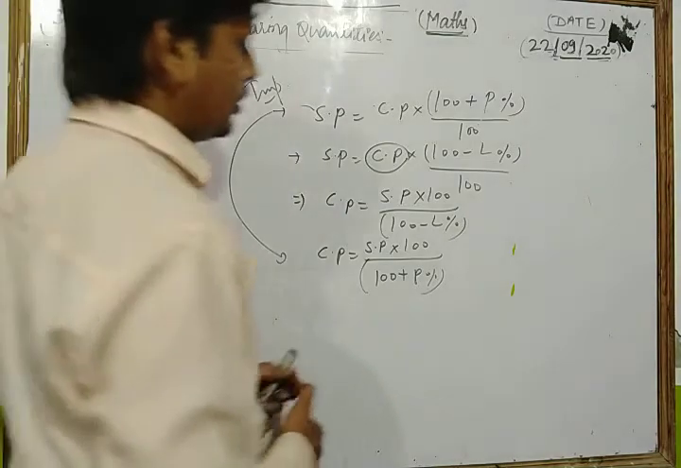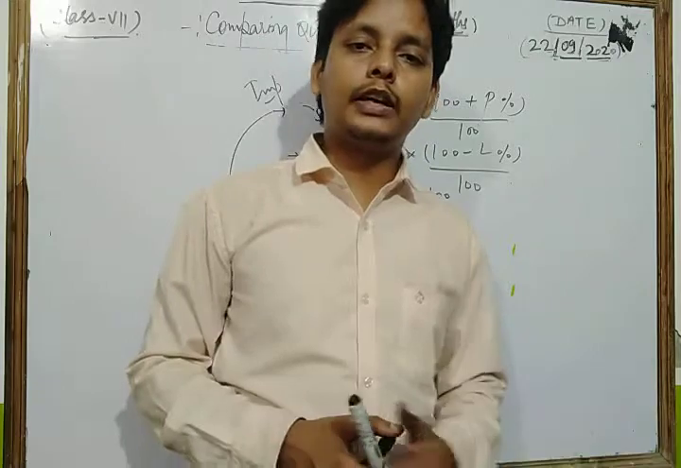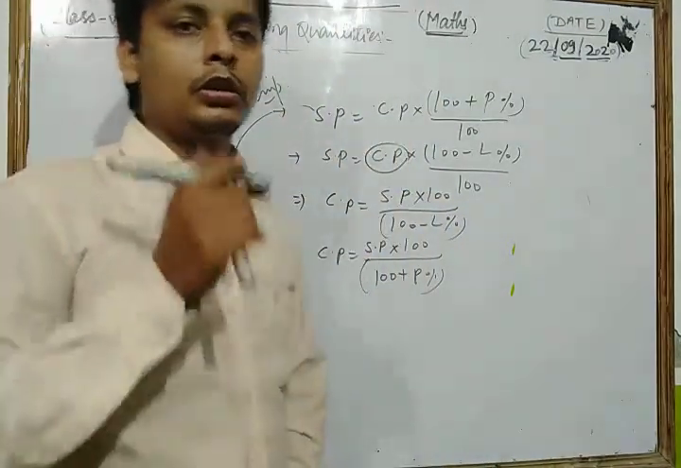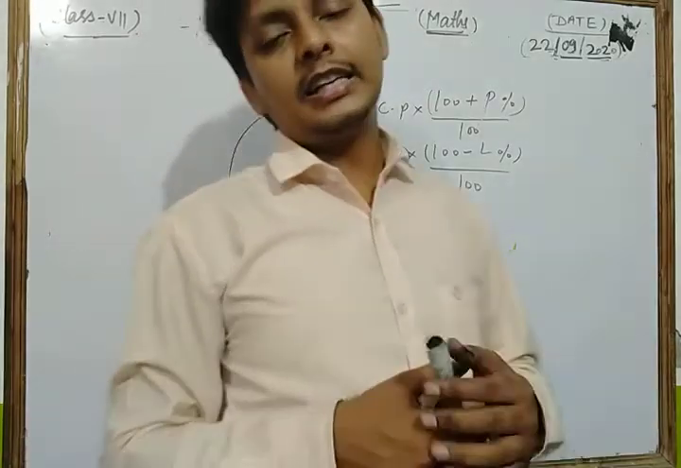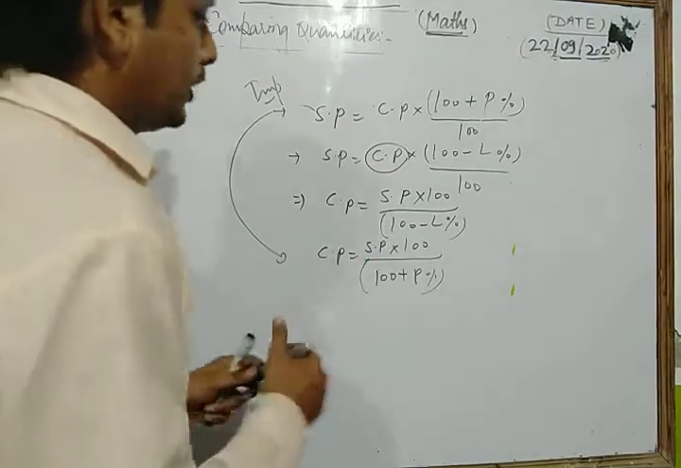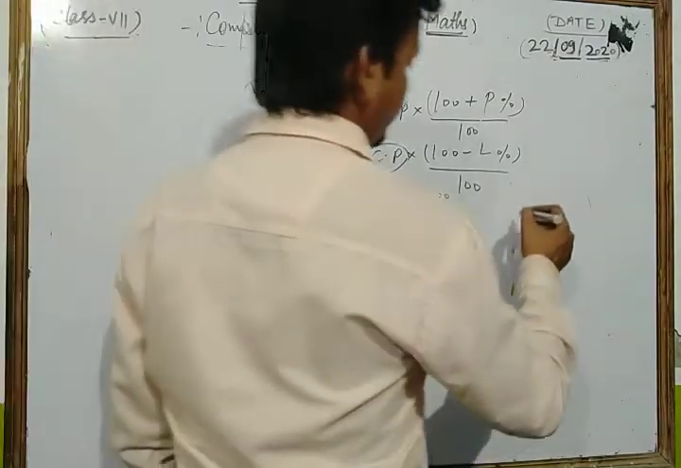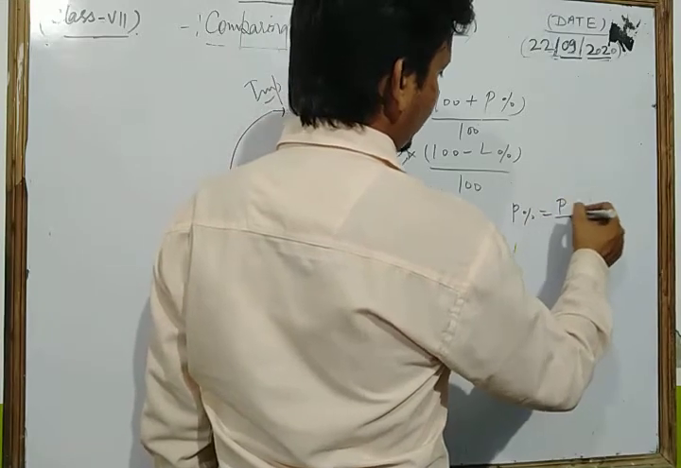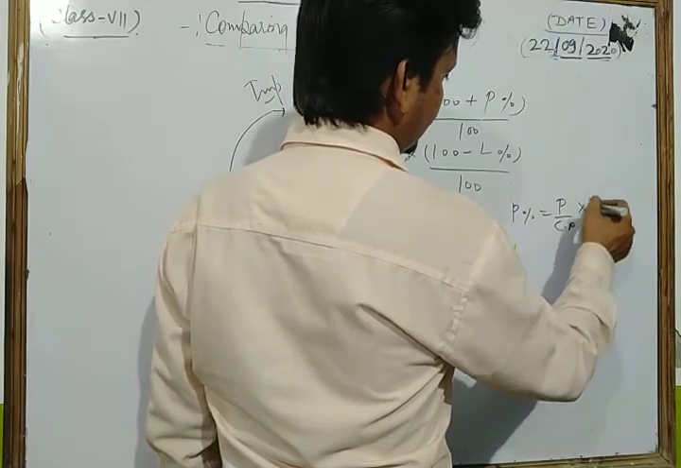Okay, so dear students, by the help of these formulas we solve so many questions of your NCERT exercise based on buying and selling. Let's see once more. We discussed so many formulas of that topic. One formula is profit percent. Profit percent is profit upon cost price into 100.